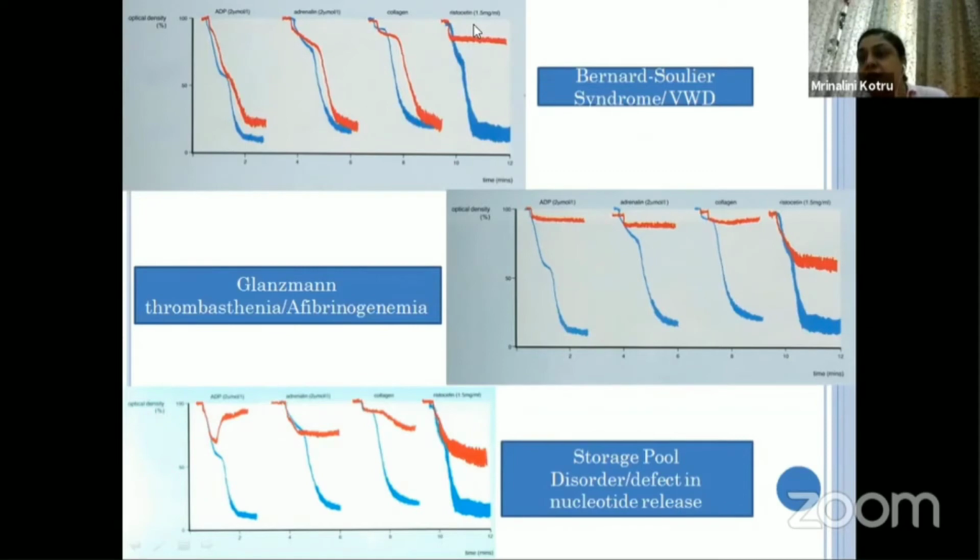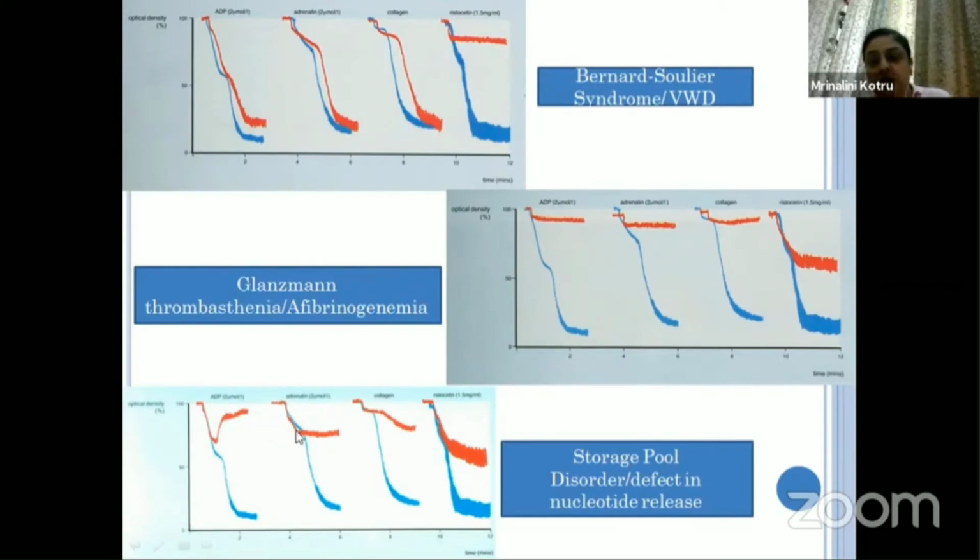In VWD, there will be a different kind of pattern depending on the type of VWD. Similarly, Glanzmann thrombasthenia and afibrinogenemia will lead to suppression of aggregation by all the agonists, but ristocetin will be more or less normal or slightly suppressed.